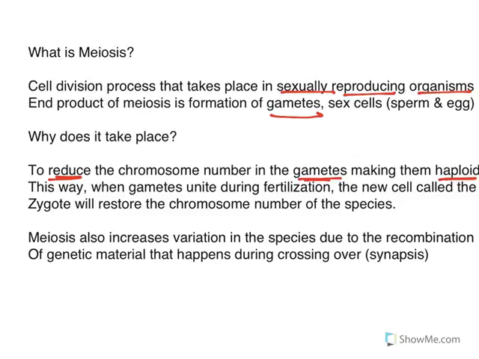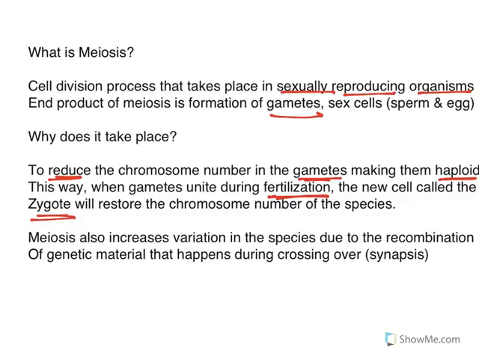This way, when the gametes unite during fertilization, the new cell that will be formed is going to be called the zygote. And the zygote will now restore the chromosome number of the species. For example, in humans, the gametes are going to have 23 chromosomes. So when the sperm and the egg unite, each one brings 23 chromosomes, one member of each homologous pair. And when they unite during fertilization, the new zygote will now have the magic number of 46, which is the number of chromosomes for the human species.